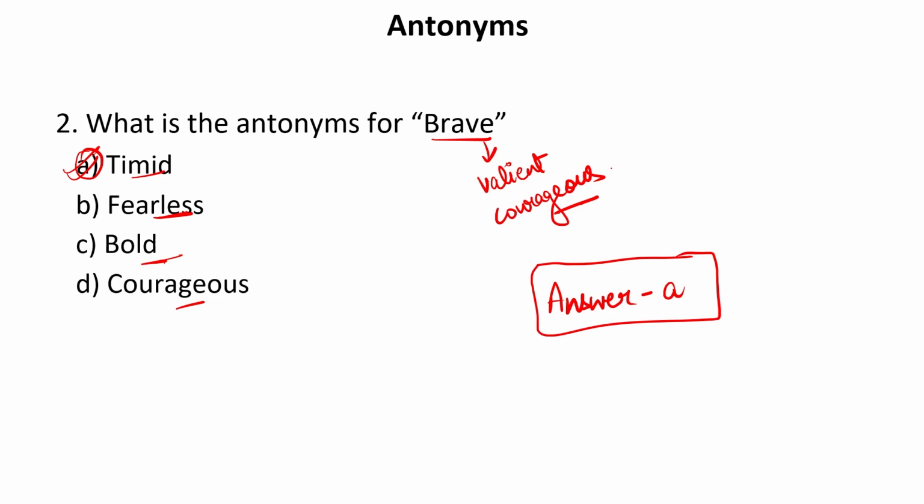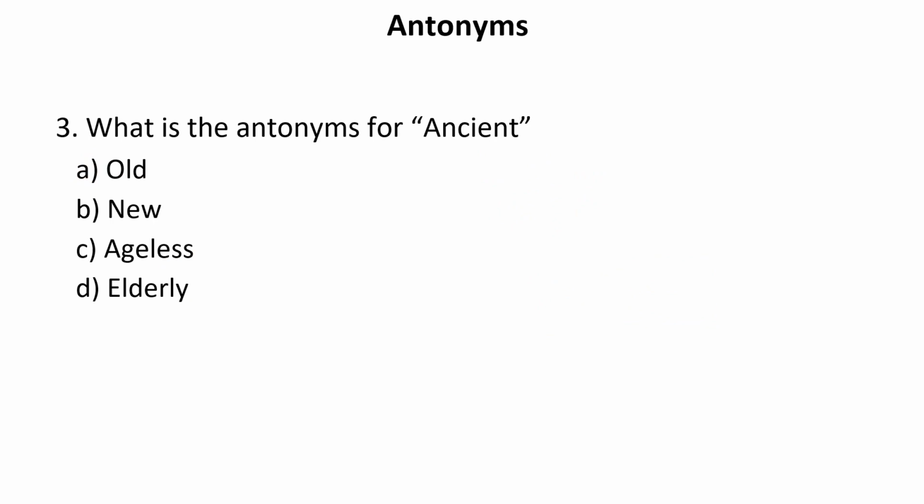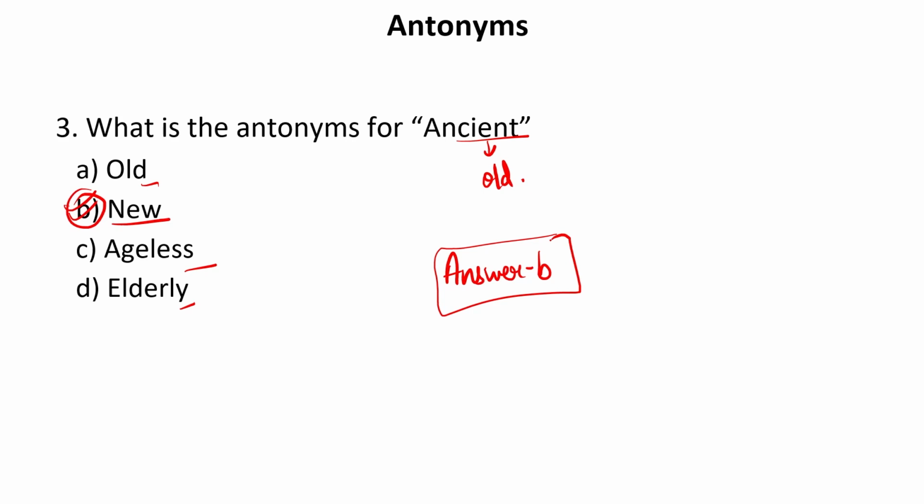Now let us move to the next word. What is the antonym for the word ancient? Now ancient refers to when something is very old or old-fashioned or of old time. So the opposite of this particular word will be new. All the other words like old, ageless, elderly, these words depict the synonym of this particular word ancient. So our answer is B. Now let us move to the next one.